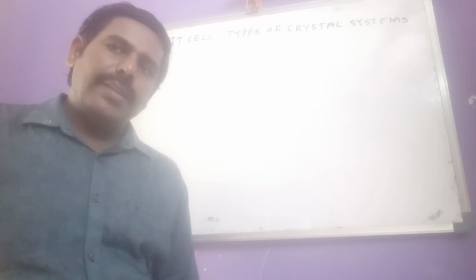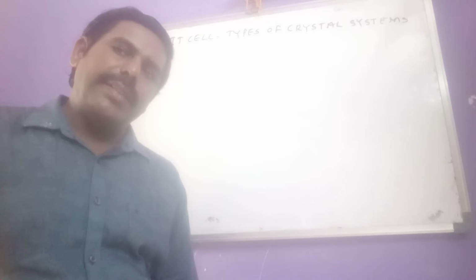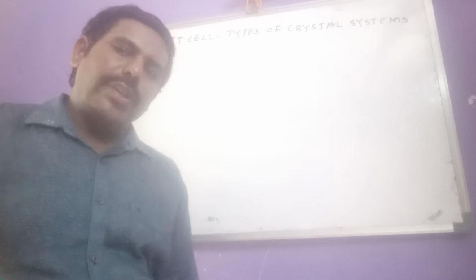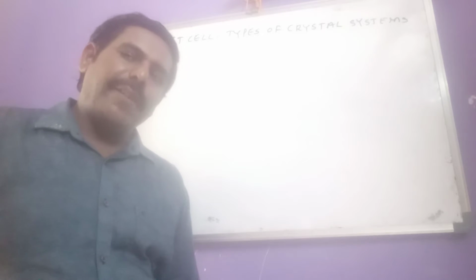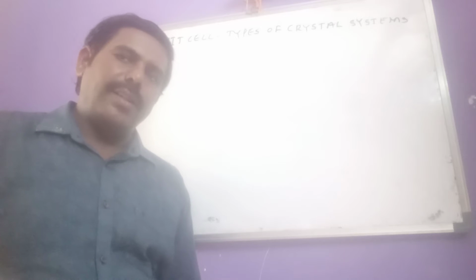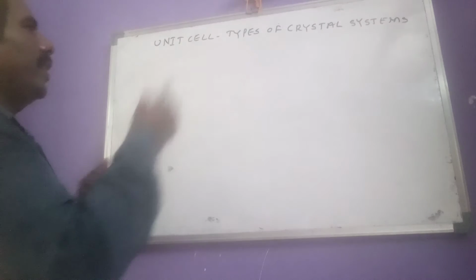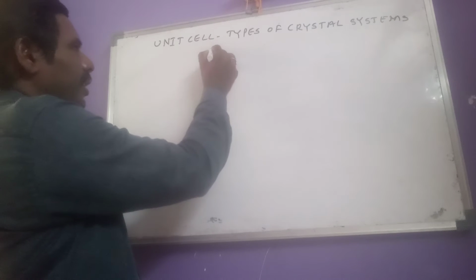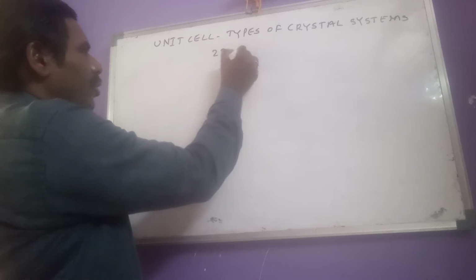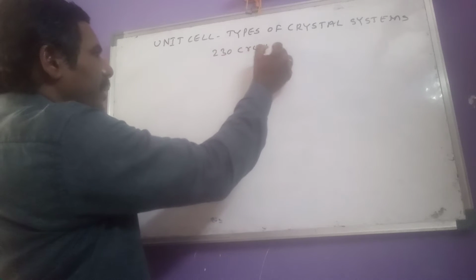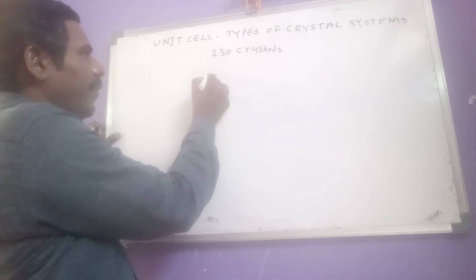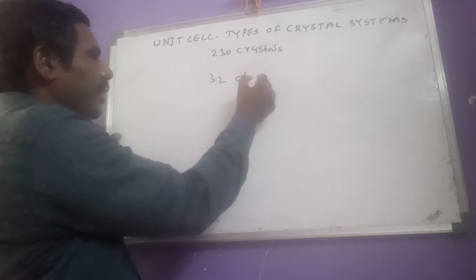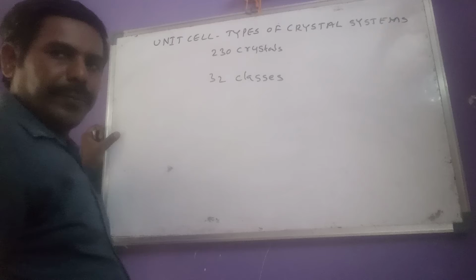Hello students, in this video let us discuss what is a unit cell, types of crystal systems, Bravais lattices, etc. So see here, first of all, in nature a total of 230 crystals are present and they are classified into 32 classes.